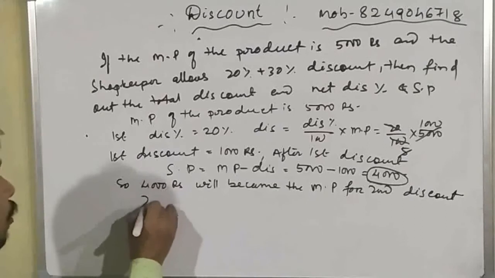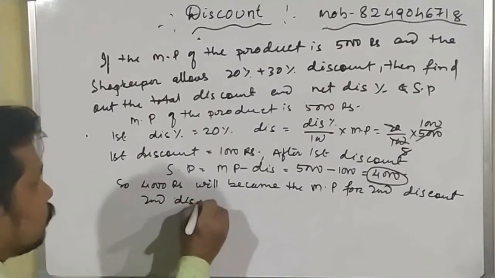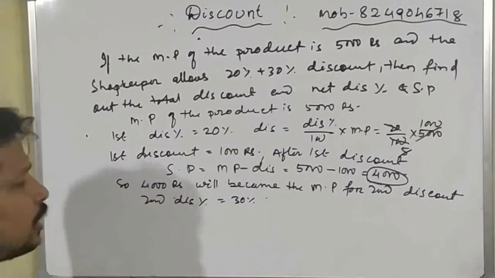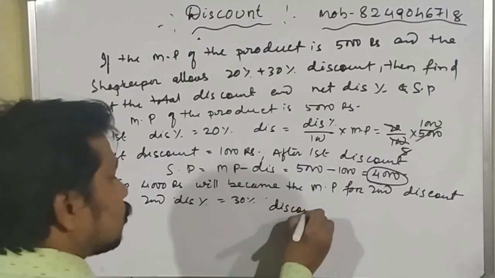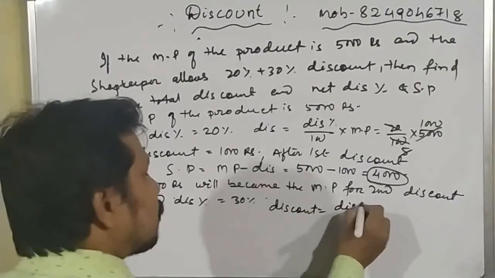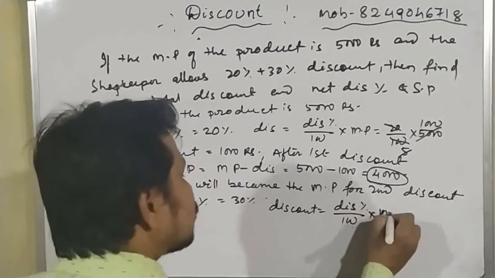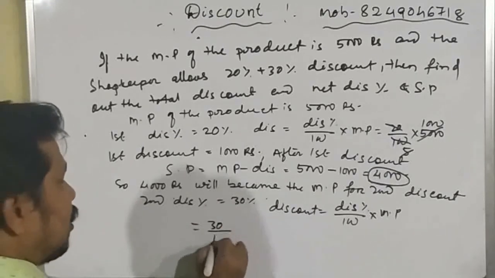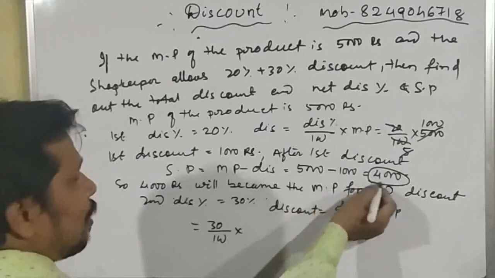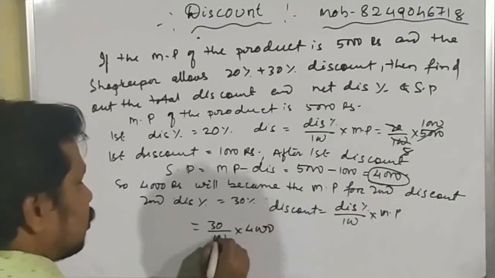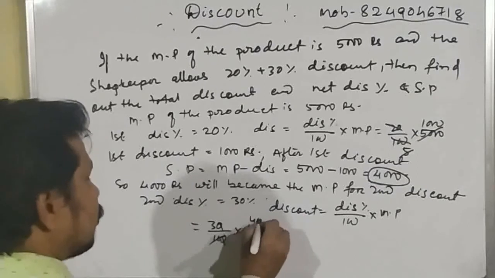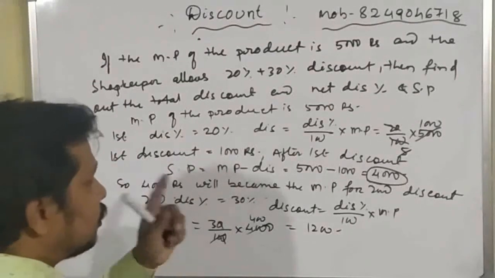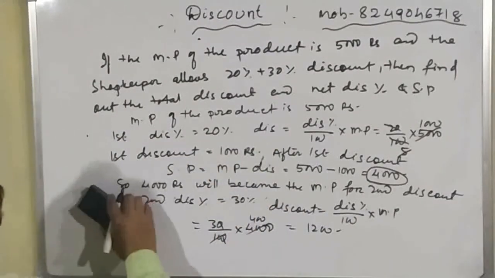Okay, so the second discount is equal to how much percentage? Second discount percentage is equal to 30%. So we have to first find out the discount. So discount is equal to how much? Discount percentage divided by 100 into mark price, which is equal to 30 by 100 into, now our mark price is 4,000 rupees. Okay student, so now you can write that it will be 1200 rupees. Okay student, now you will calculate the final selling price of the product.